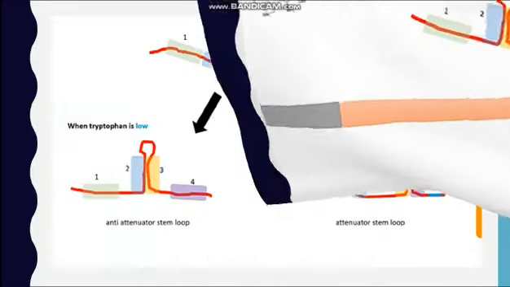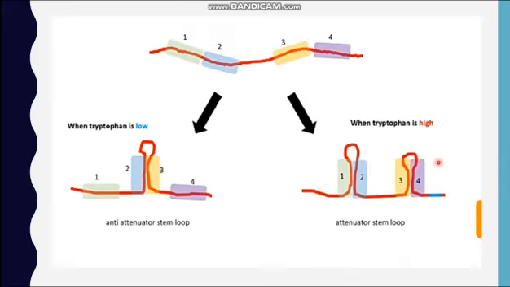Zooming in, here, when the tryptophan level is low, 2 and 3 pair, forming the anti-attenuating or anti-terminating stem loop. When tryptophan is high, then 1 and 2 can pair with each other, and 3 and 4 can pair with each other, forming the terminating or attenuating stem loop and pausing the activity of RNA polymerase.